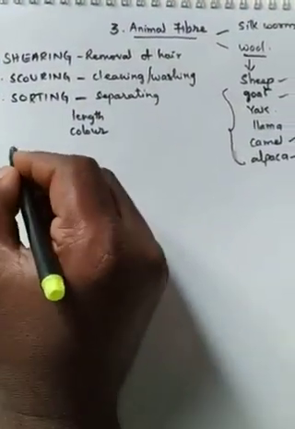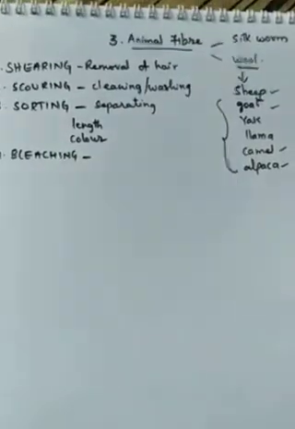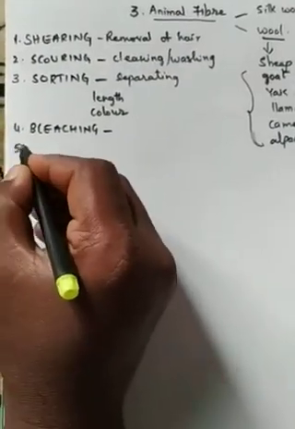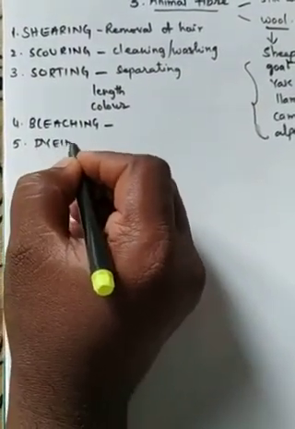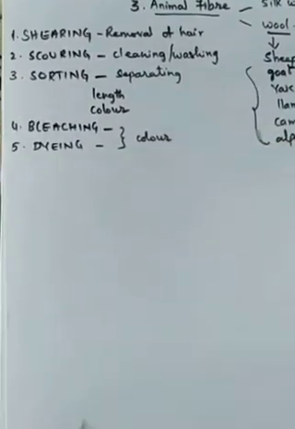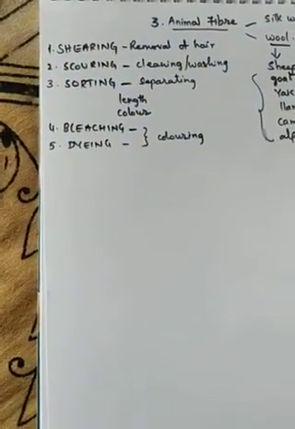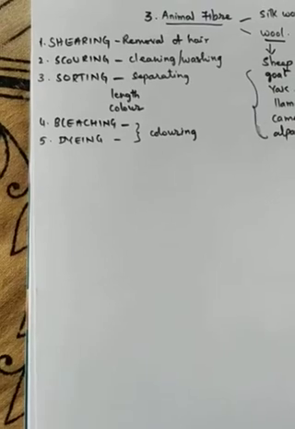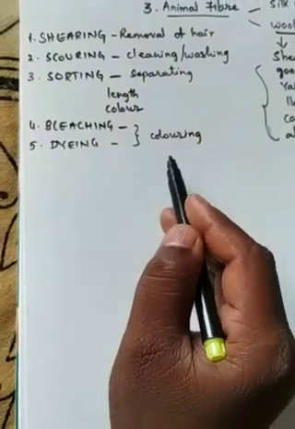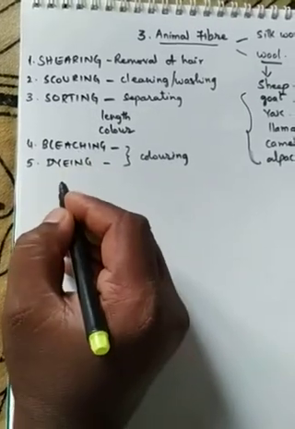The next step is called bleaching. What is that called? Bleaching. Bleaching is nothing but the process of applying the color. Next is called dyeing. These two are nothing but coloring, because when you see the hairs of this animal, they may be white, brown or black in color. But now we have sweaters in different colors because of this bleaching and dyeing. They add color to the hairs to get different colors. That process is called bleaching and dyeing.